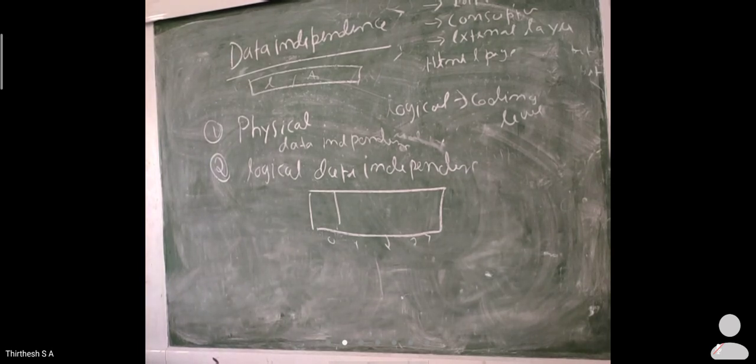So, if you need to store data, you give a unique number, like for a student. If two persons have the same name, how are we going to identify them? Based on their student ID, right? In the same way, when a record is stored and accessed, it is accessed through a unique identification key. So this is about physical data independence.